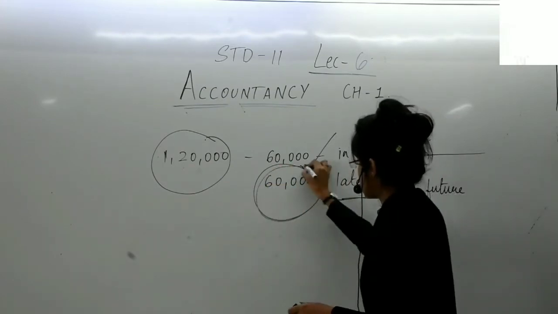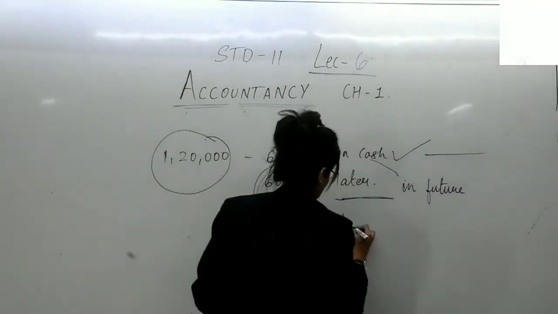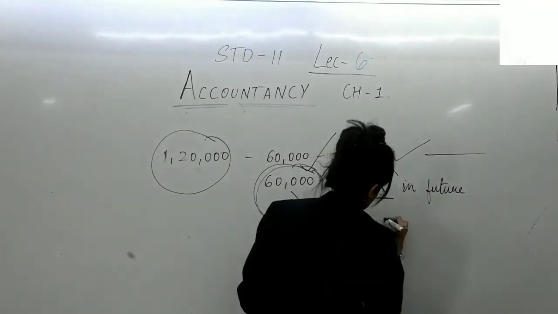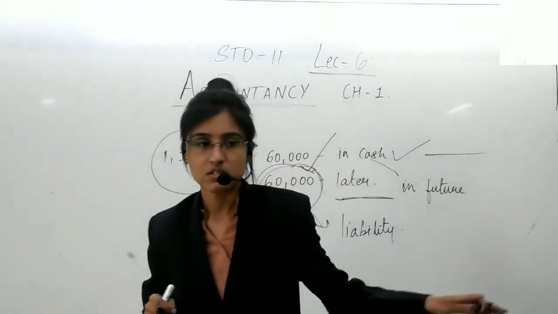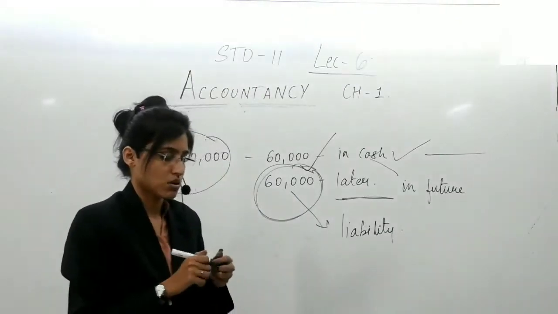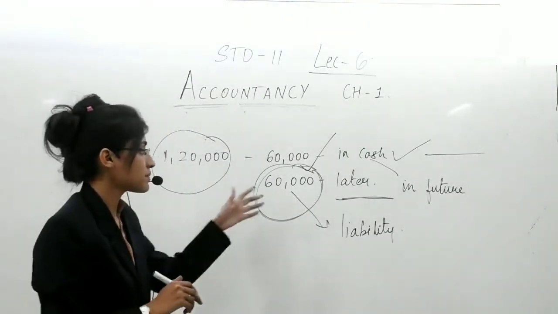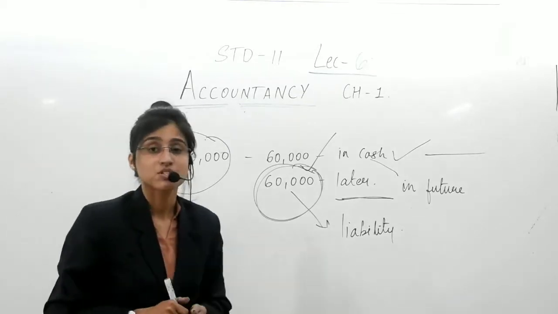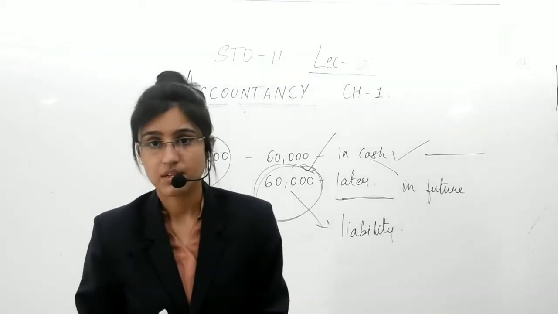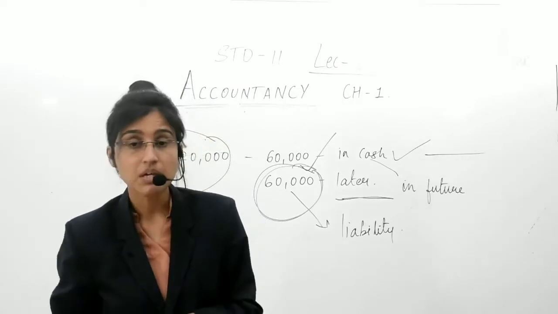Now this becomes your liability. Yes, this is your liability. So the amount payable to any outsider is your liability. Yes, this is for the purchase of goods. Yes, we have understood the meaning of liability.